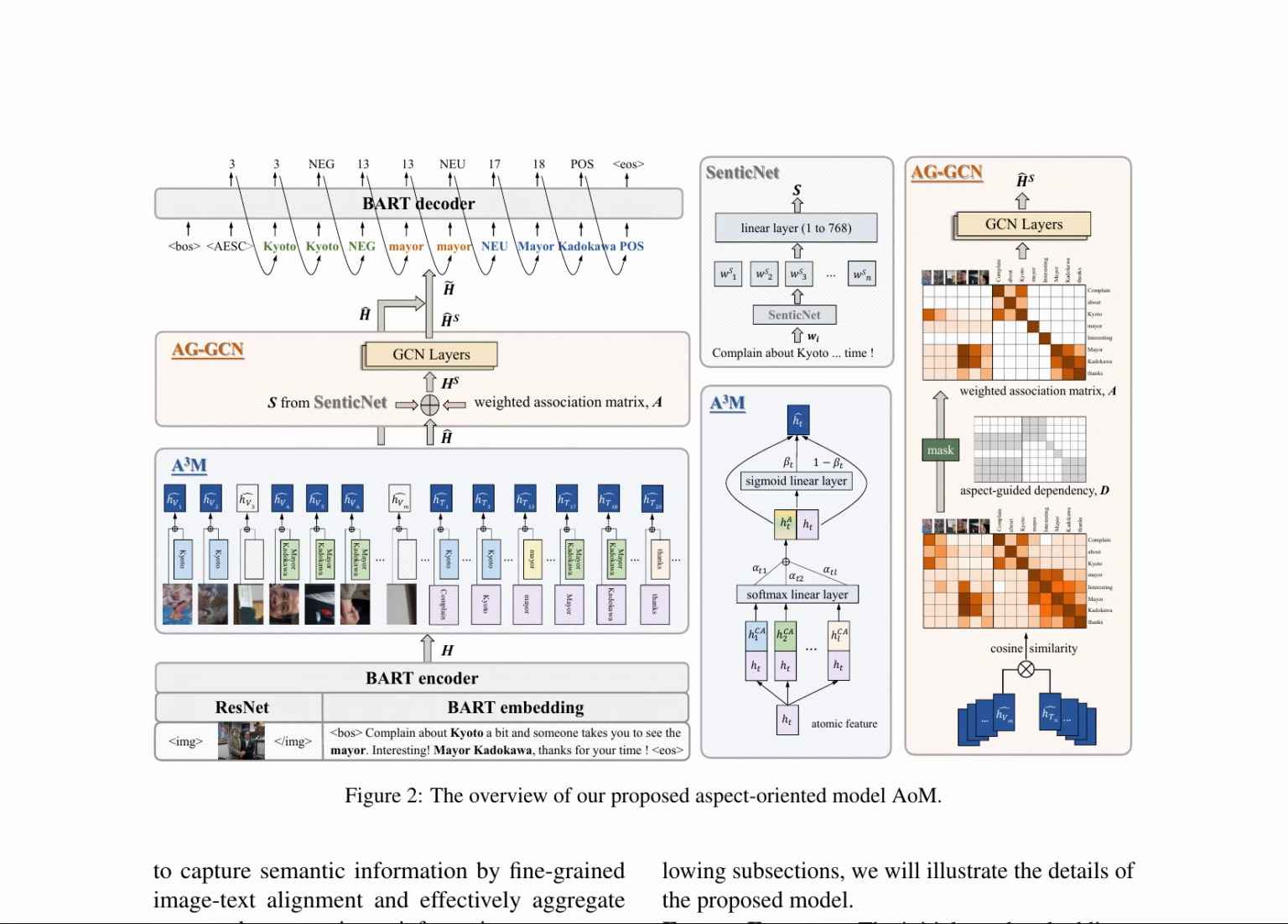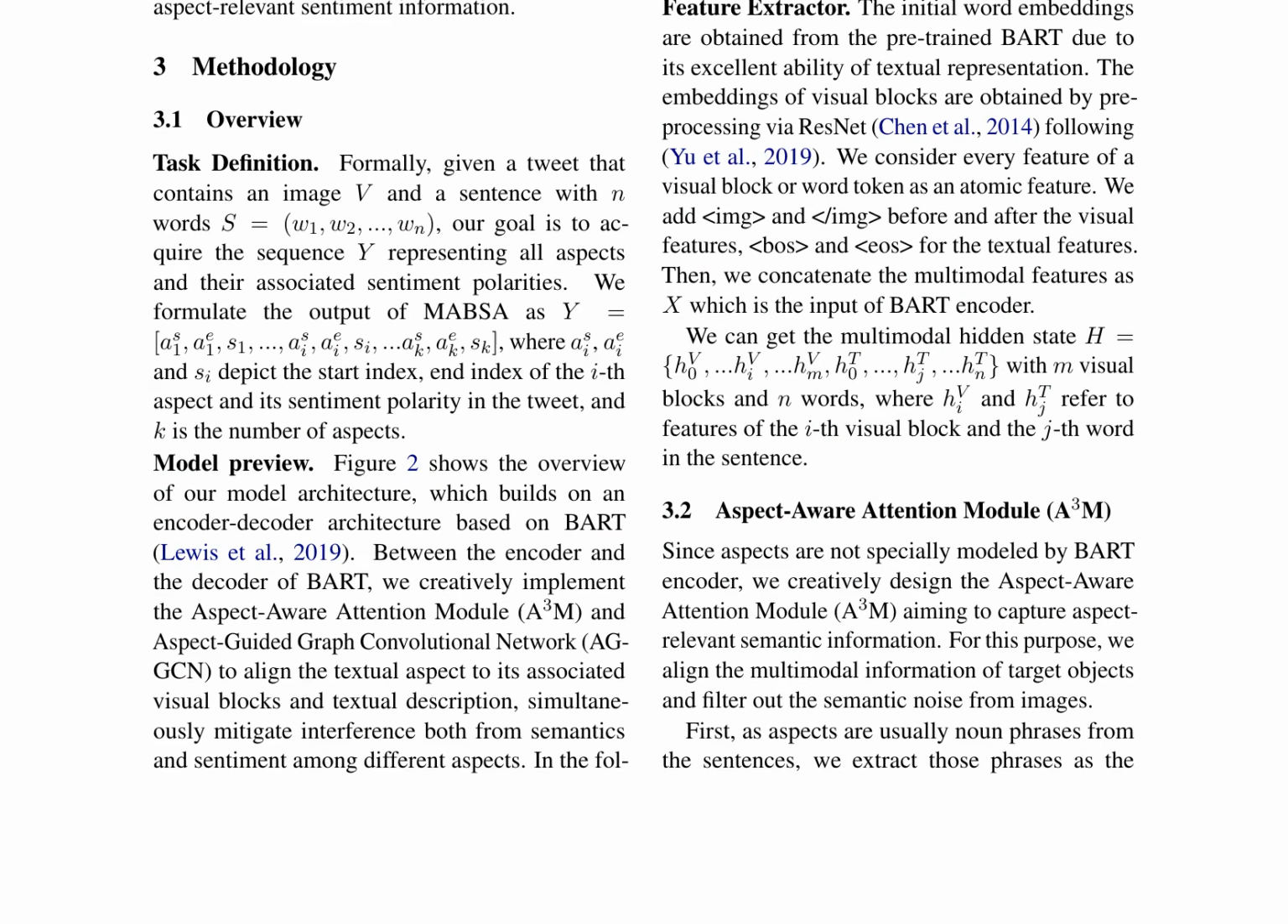The research methodology focuses on the aspect-oriented model AoM, capturing semantic information through fine-grained image-text alignment and aggregating aspect-relevant sentiment information. This is achieved via an encoder-decoder architecture based on BART, incorporating the aspect-aware attention module, A3M, and aspect-guided graph convolutional network, AGGCN, to align textual aspects with their visual and textual descriptions. The feature extractor utilizes pre-trained BART for textual representation and ResNet for visual blocks, ultimately producing an output that represents all aspects and their associated sentiment polarities.